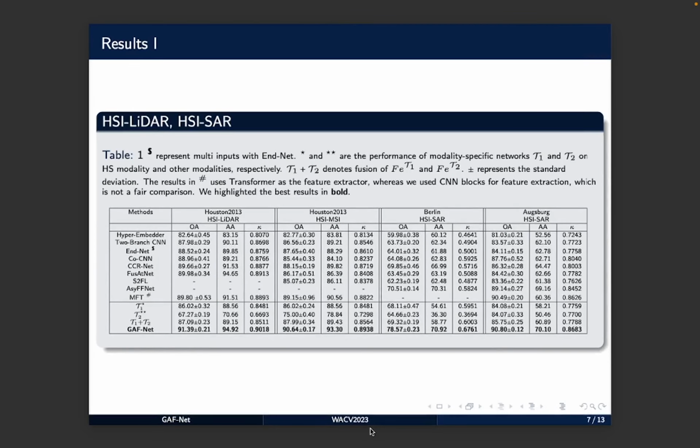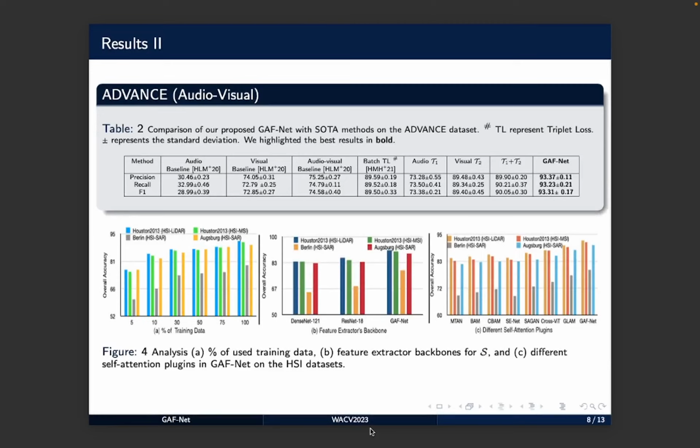Here are some of the experiments. We can see the experiments done on remote sensing datasets: Houston 13 HSI MSI, HSI LiDAR, HSI SAR for Augsburg and Berlin. We can clearly see that GAF-Net outperforms all the previous state of the art and our baselines by a fair margin. Similarly, we can see the trends for the Advanced dataset, that is the audio-visual dataset, where